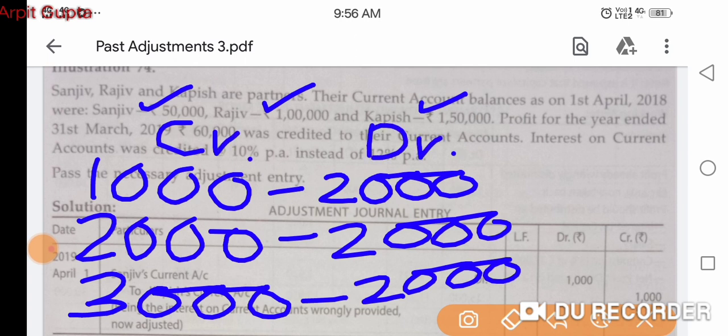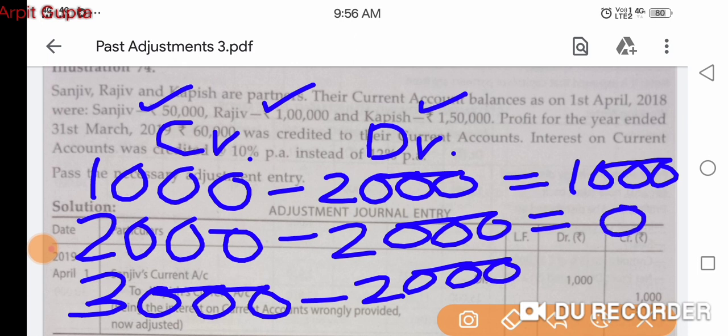They should get this amount. This is credit. And they are paying this amount. This is debit. So Sanjeev should get 1,000 as interest on current account, and he has to pay 2,000 rupees. That means he should pay 1,000 rupees. Now for Rajiv the amounts are same. He should get 2,000. He should pay 2,000. So it is 0.